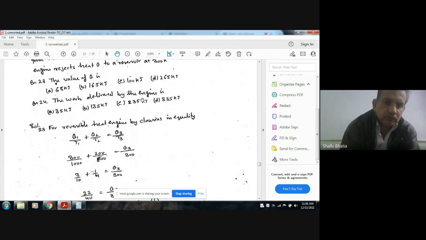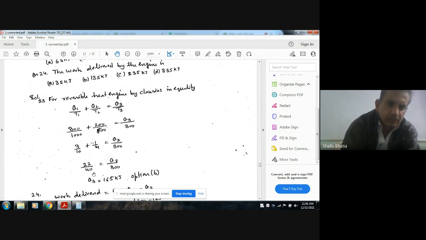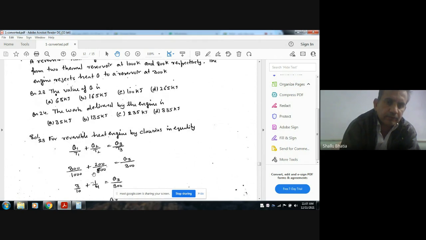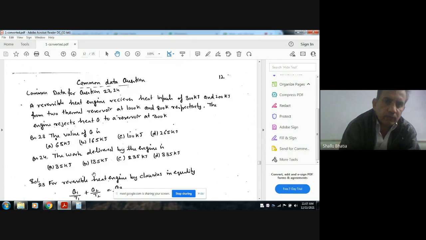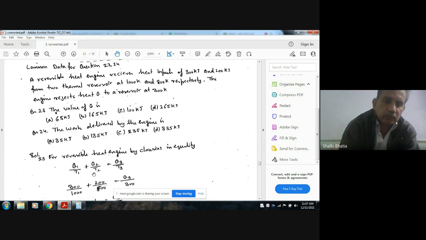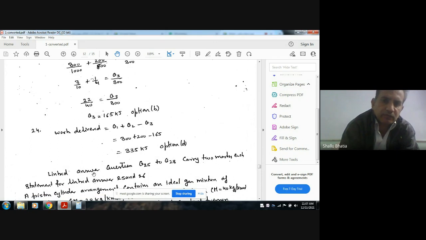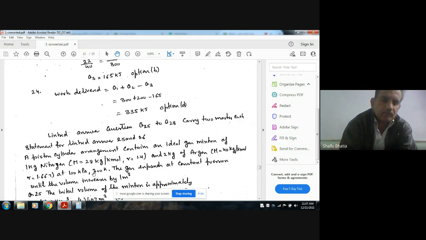Putting the values, we can find Q3. Q3 is 165 kilojoule, so the answer is option B. Work delivered by the engine is total heat input minus total heat output, Q1 plus Q2 minus Q3. So 300 plus 200 minus 165, the answer is D.